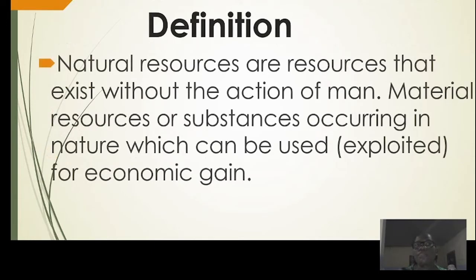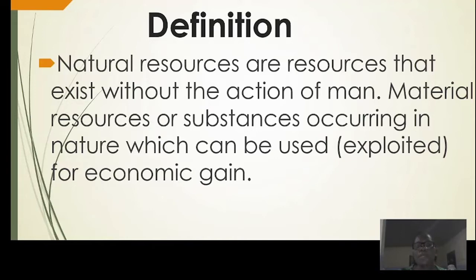Good. Now, I will start by defining what natural resources are. Natural resources are resources that exist without the action of man. You can also say that they are material resources or substances occurring in nature which can be used for economic gain.